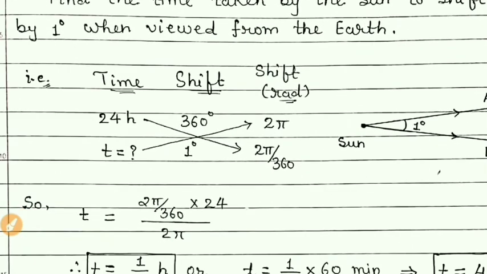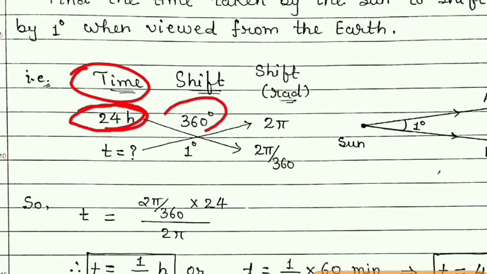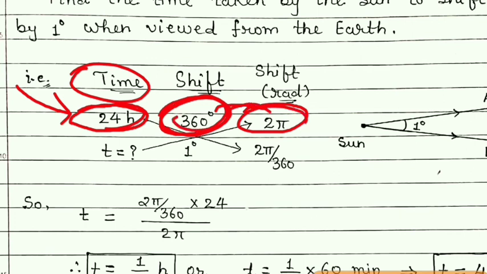Now students, it is clear that if the time taken is 24 hours, then the shifting will be 360 degrees, because we know that the earth completes its rotation in 24 hours, and so when one rotation is completed, the angle changed is 360. The same can be written in terms of radian, that is 2 pi radian. 360 degrees means 2 pi radian.